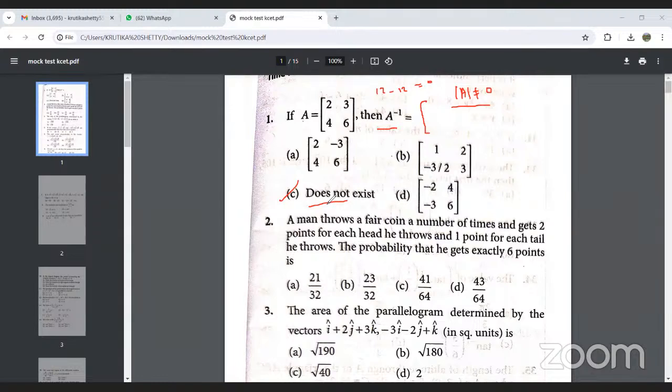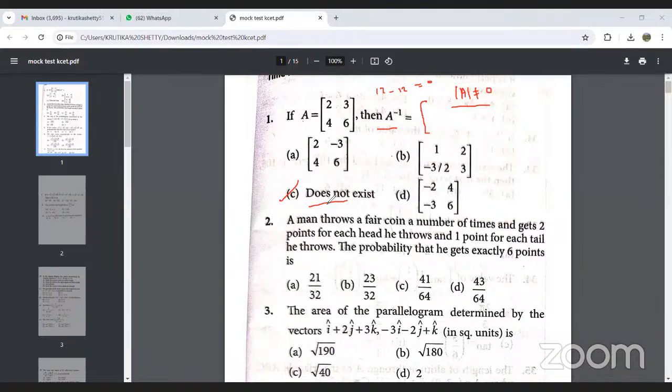Hope the steps are clear. And then we had discussed a shortcut also for such type of questions. When the inverse of a matrix is given, what you have to do is interchange the diagonal elements, and multiply the non-diagonal elements by a negative sign. So directly you will get the answer. Interchange the diagonal elements, and multiply the non-diagonal elements by a negative sign. So that is question 1 for you.